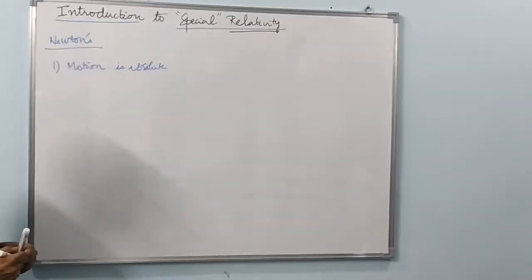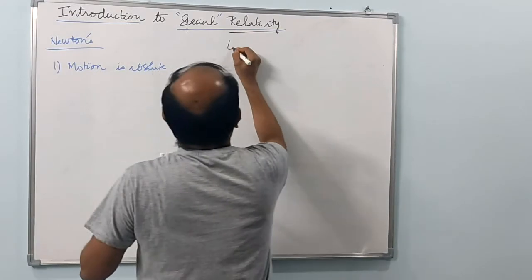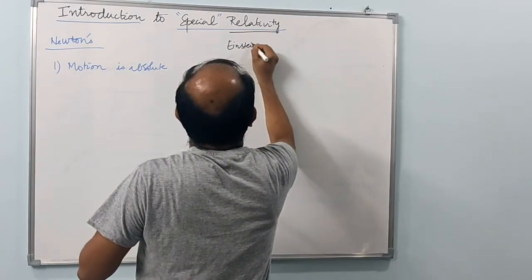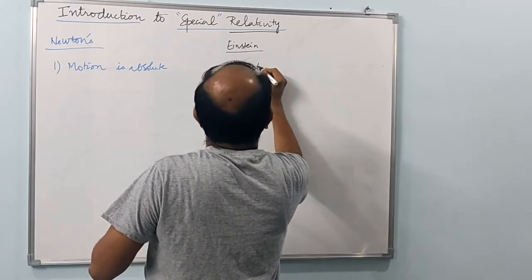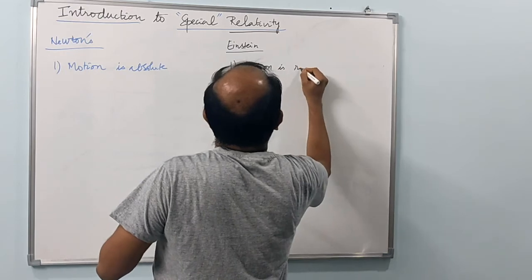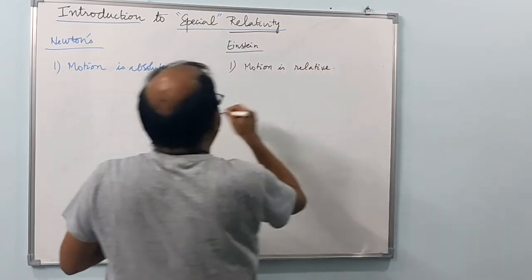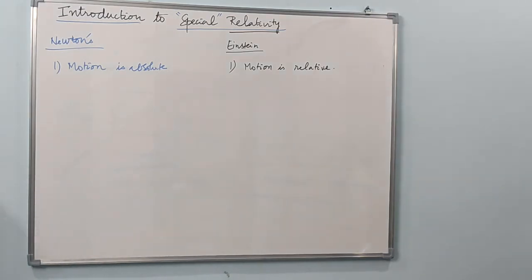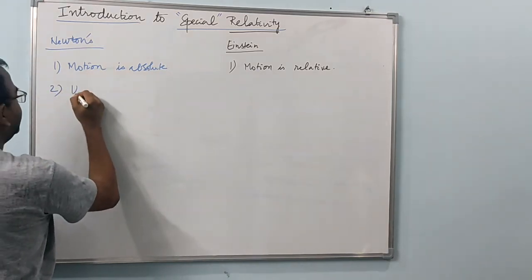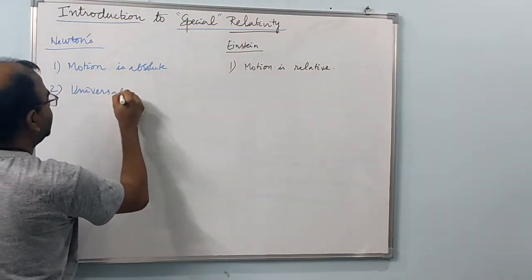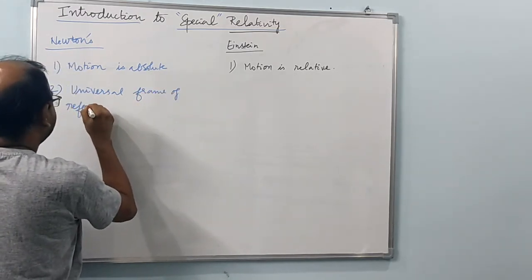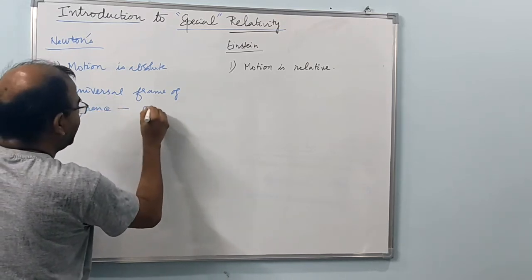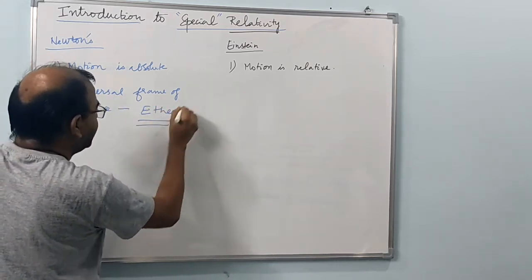So motion is not relative, whereas Einstein proposed that all motion is relative. There is no special absolute motion. All motion is relative. This was one of the important revolutionary understandings brought out by Albert Einstein. So if motion is absolute, there must be a universal frame of reference, and it was initially thought that there is an imaginary medium, which we now know as the ether medium.